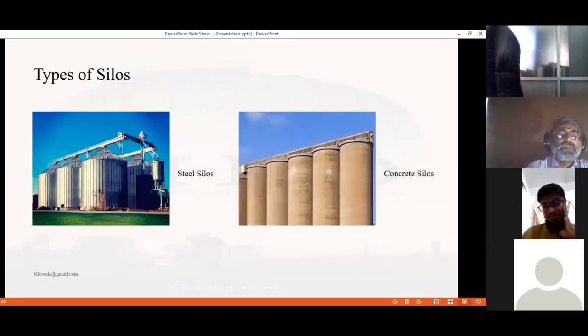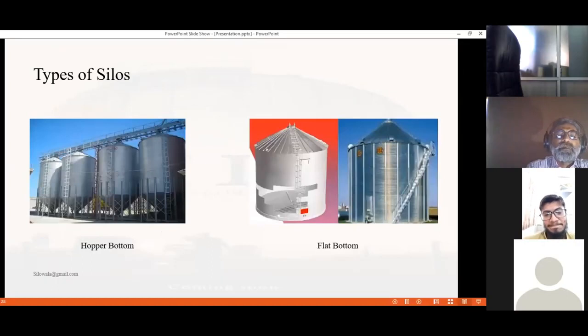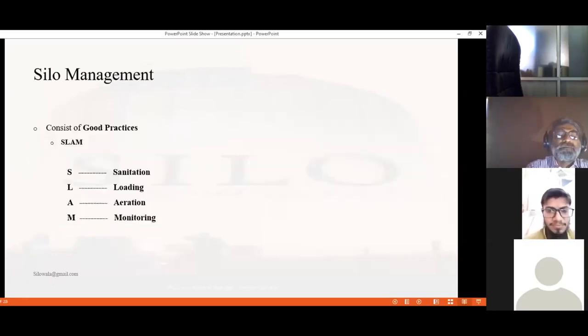Types of silos, commonly flat bottom and hopper type, both are present in concrete and steel. Silo management consists of good practices, covered by SALAM.